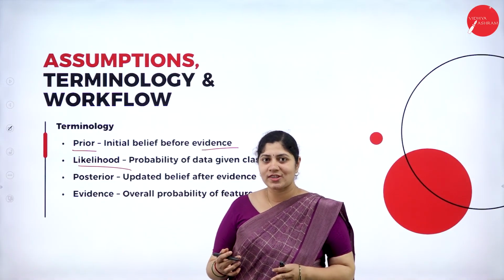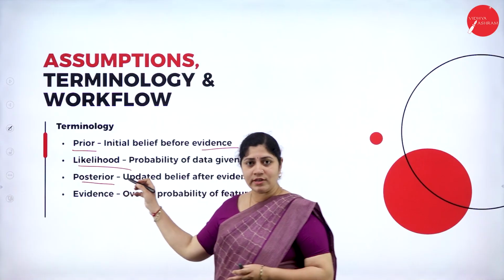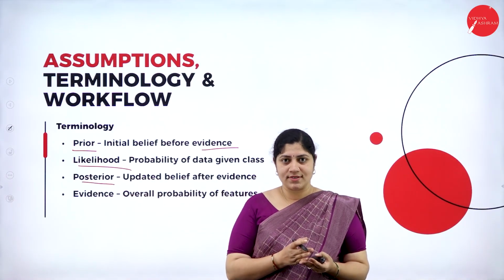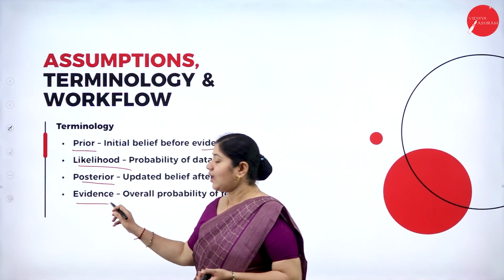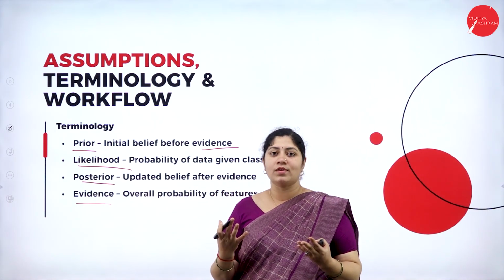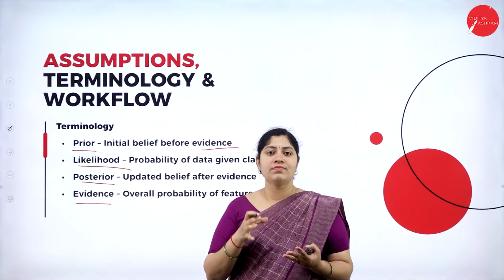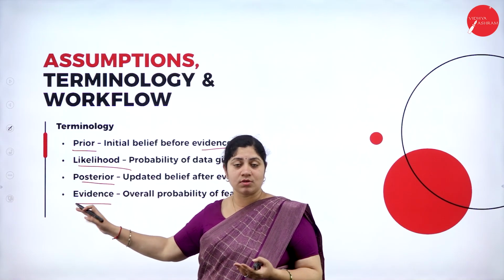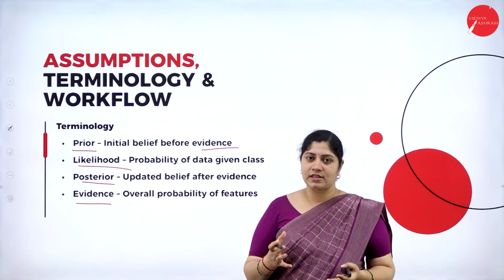The next terminology is the posterior, which is nothing but the updated beliefs after evidence. Next, evidence, yes, absolutely, it gives the overall probability information of a feature. That is the fourth terminology. So these are the terms that we consider under Bayes classification.